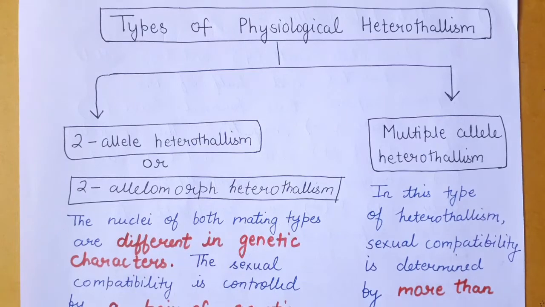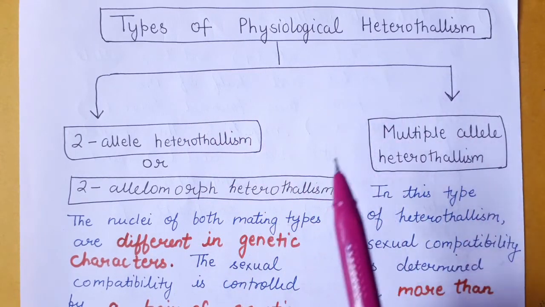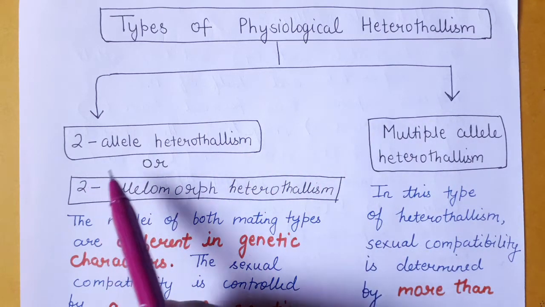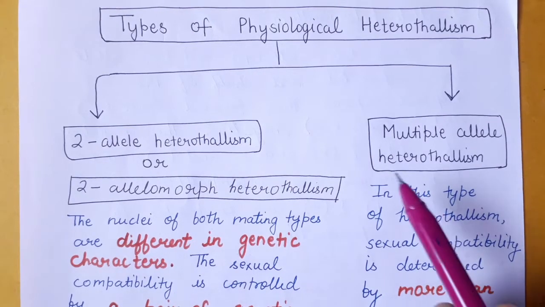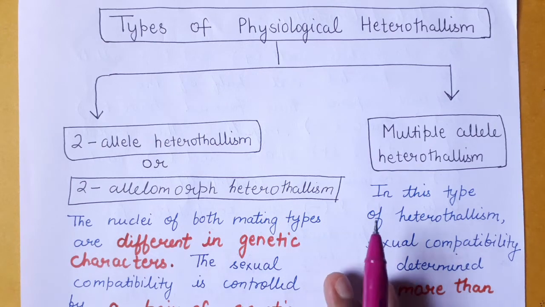So now we will discuss the types of physiological heterothallism. There are two types of physiological heterothallism. First is two allele heterothallism and the second one is multiple allele heterothallism. In the case of two allele heterothallism, the nuclei of both mating types are different in genetic characters, and